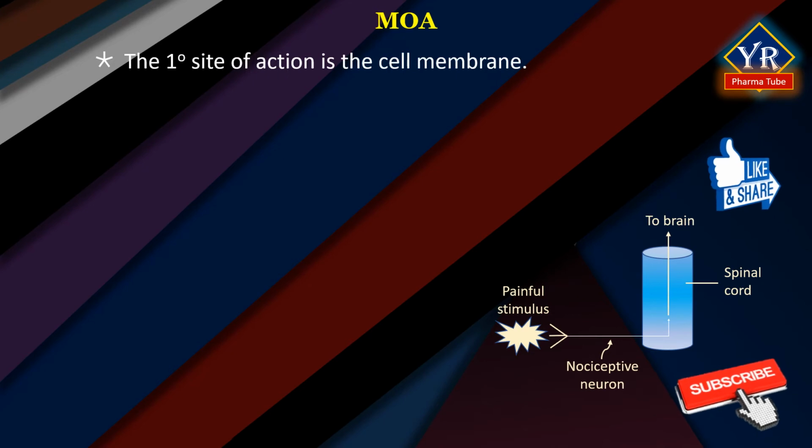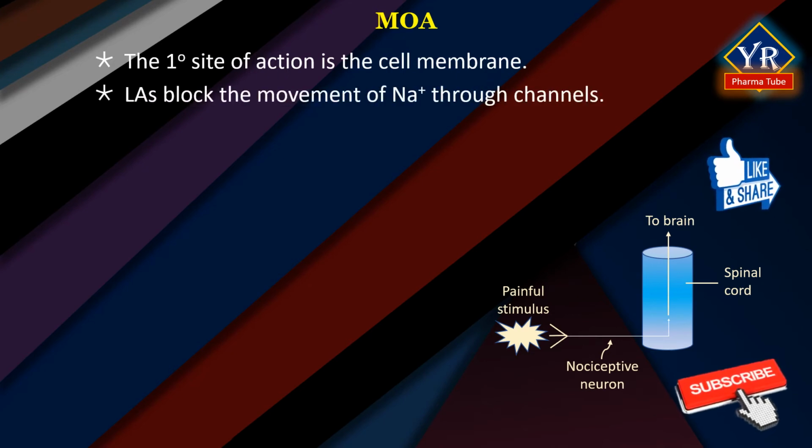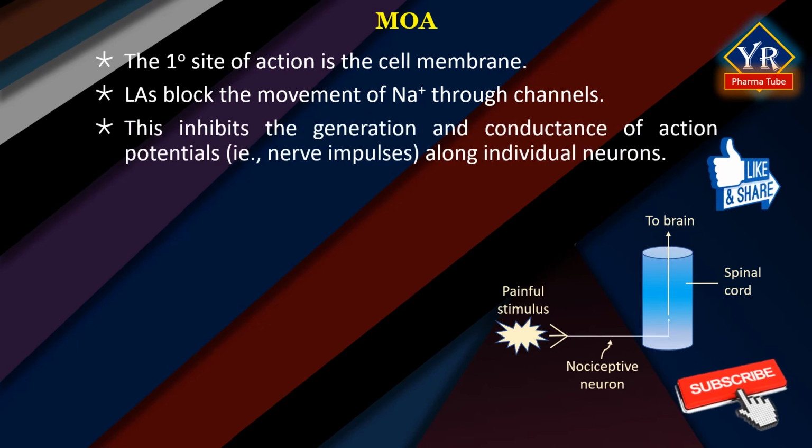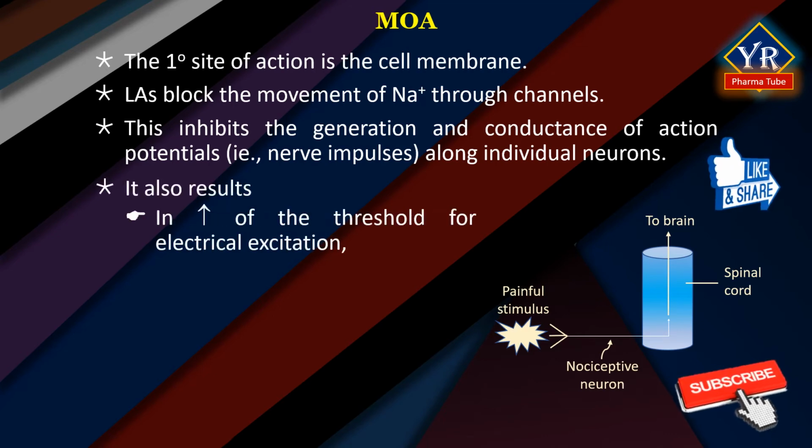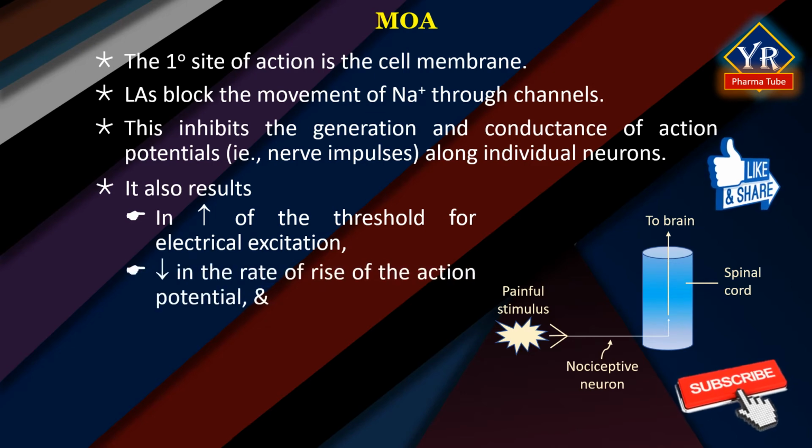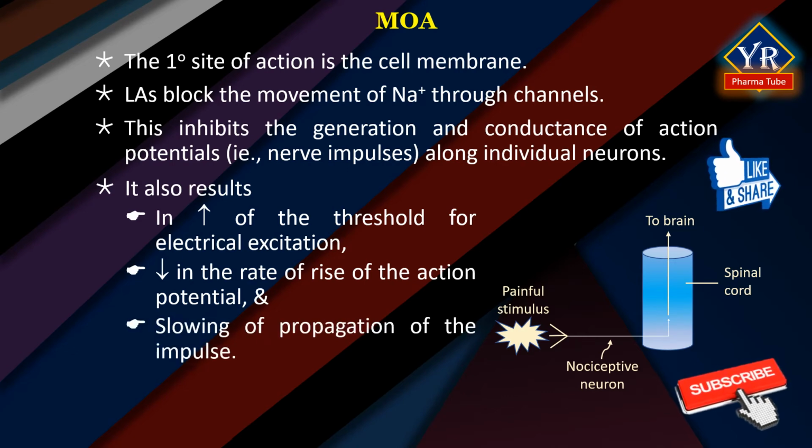The primary site of action of local anesthetic is the cell membrane. All local anesthetics block the movement of sodium ions through channels in the plasma membrane of a neuron. This inhibits the generation and conductance of action potentials, that is nerve impulses, along individual neurons. This also results in elevation of the threshold for electrical excitation, reduction in the rate of rise of the action potential, and slowing of the propagation of the impulse. At high concentrations, the local anesthetics competitively block conduction of impulses down the nerve.